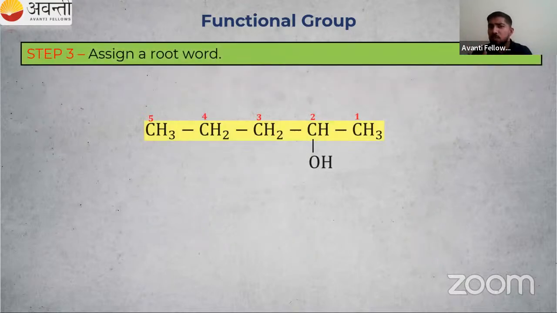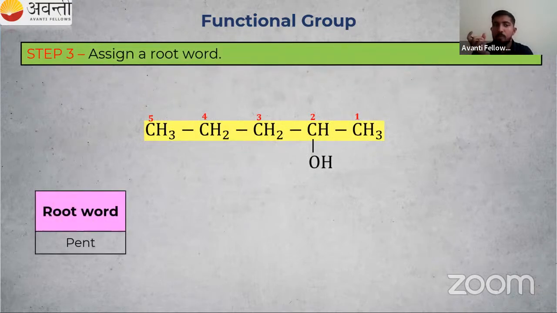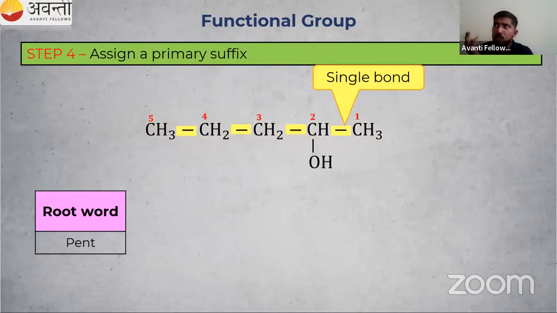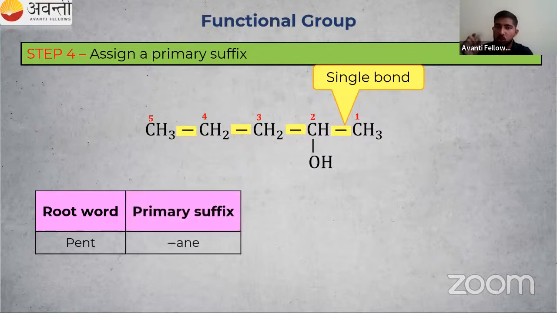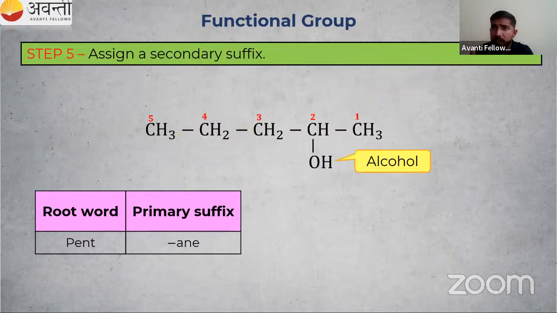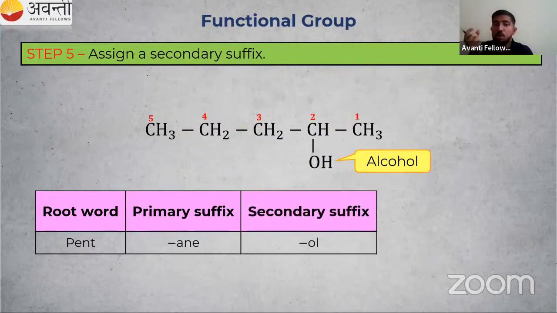So we have to find the word root. How many carbon atoms? There are 5 carbon atoms, and at the second position there is an OH group. So the word root is pent, 5 carbon atoms. Second, we have the suffix. There are 2 kinds of suffix, right? There is a primary suffix and a secondary suffix. There is no double or triple bond, only single bond, so we use the single bond as the primary suffix. Then alcohol is a functional group, so that is a secondary suffix. So we have to use OL, in the second position.